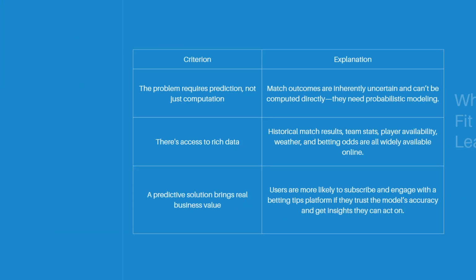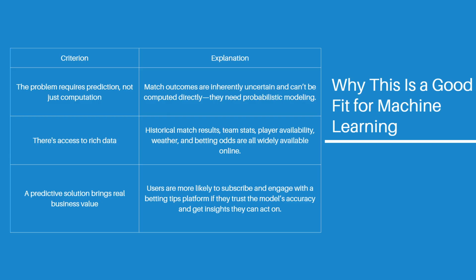There's a clear opportunity to use machine learning to provide smarter betting insights. Here's why it's a great fit. First, the problem requires prediction, not just computation. Soccer match outcomes are uncertain and require probabilistic models, not simple math. Second, there's a wealth of available data, like past match results, team performance, betting odds, and even weather conditions.